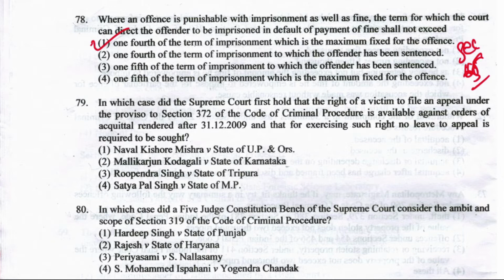First of all, you must know what is mentioned in section 372 of CrPC. Section 372 says no appeal to lie unless otherwise provided, that is, no appeal shall lie from any judgment or order of a criminal court except as provided by this Code or any other law for the time being in force. So, this was discussed in the case of Mallikarjun Kodagli versus State of Karnataka.